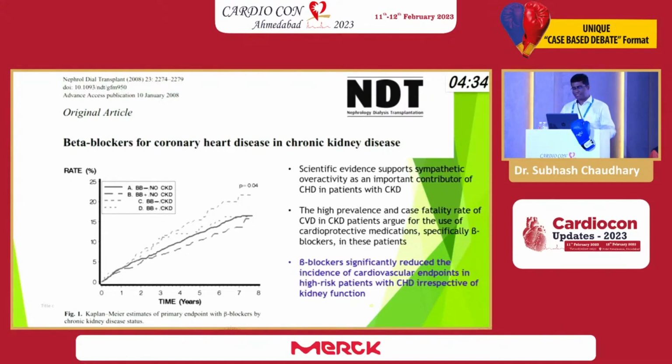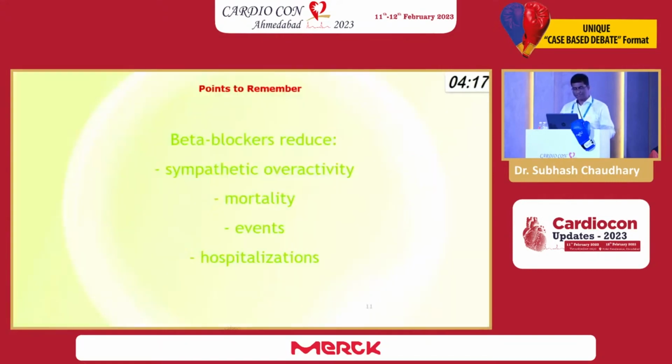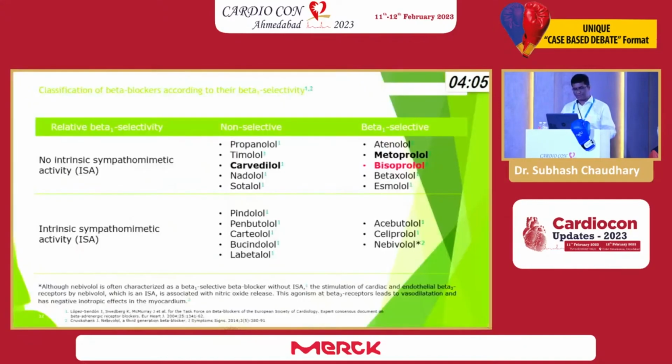The high prevalence and case fatality rate of CVD in CKD patients argue for the use of cardioprotective medication, especially beta blockers. Beta blockers significantly reduce the incidence of cardiovascular endpoints in high-risk patients with CKD irrespective of kidney function. The point to remember: beta blockers reduce sympathetic overactivity, decrease mortality, and decrease hospitalization.